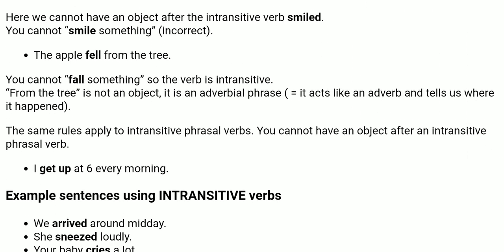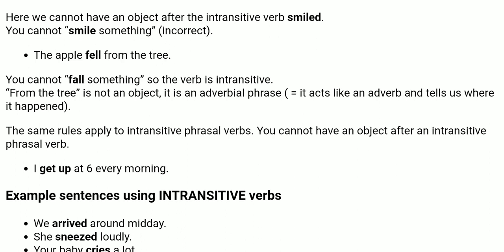The apple fell from the tree. You cannot fall something. So the verb is intransitive. From the tree is not an object. It is an adverbial phrase. What is an adverbial phrase? It acts like an adverb and tells us where it happened. So here the tree is not an object.